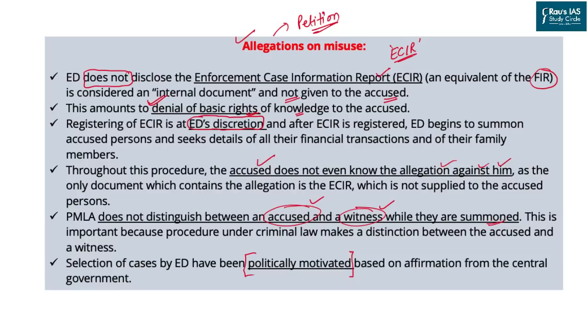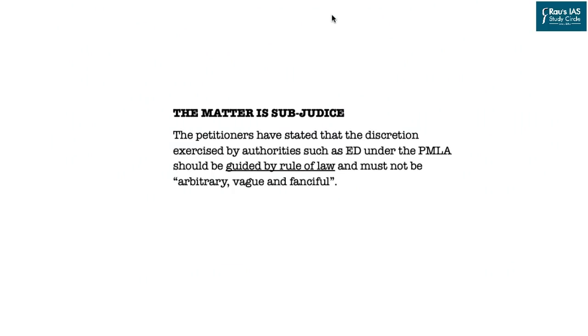Now the question arises: what is the possible way forward? The possible way forward as of now is that there should be a guiding principle of rule of law. Government and the Enforcement Directorate should bring such rules, laws and provisions which are constitutionally abiding and do not violate the fundamental rights of Indian citizens. The rest of the way forward cannot be provided as this matter is sub judice. With this discussion in place, let us now move to the last article for the day.